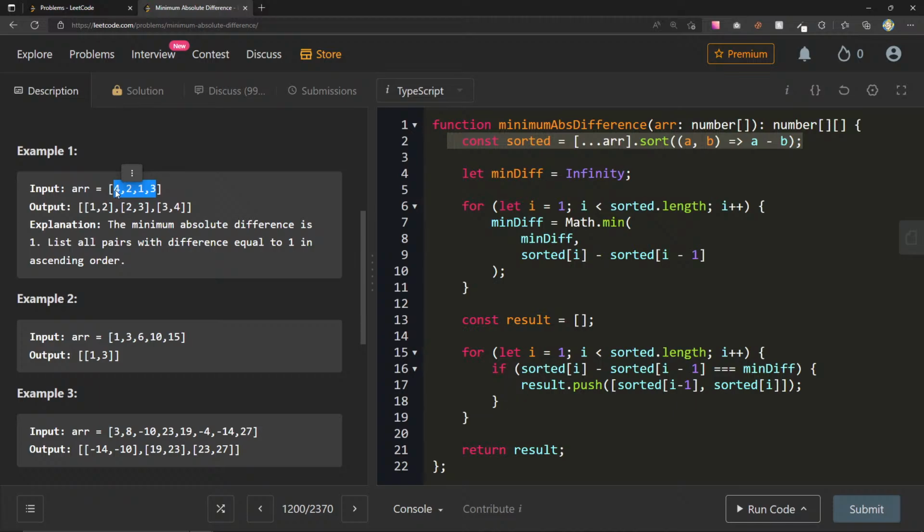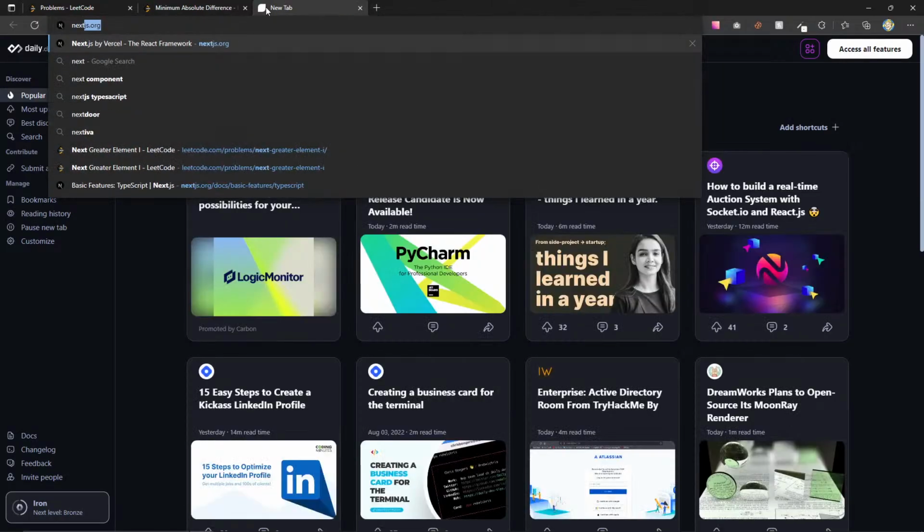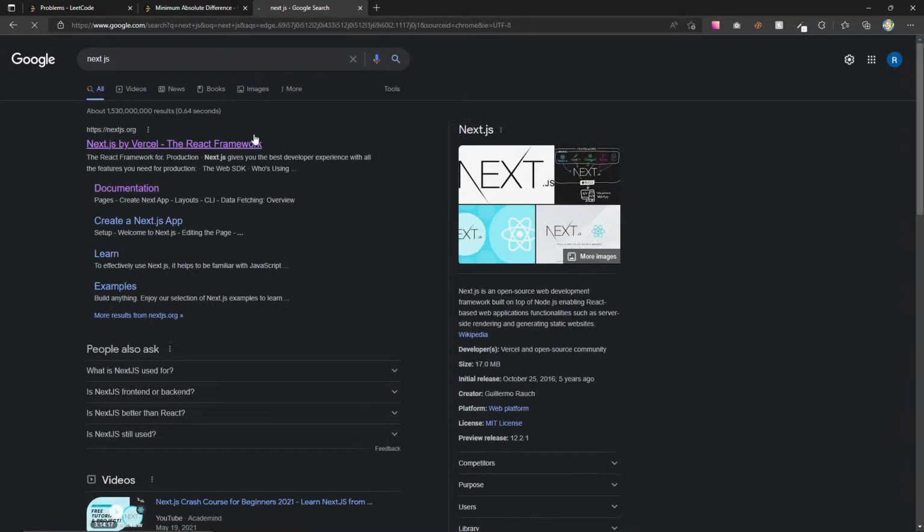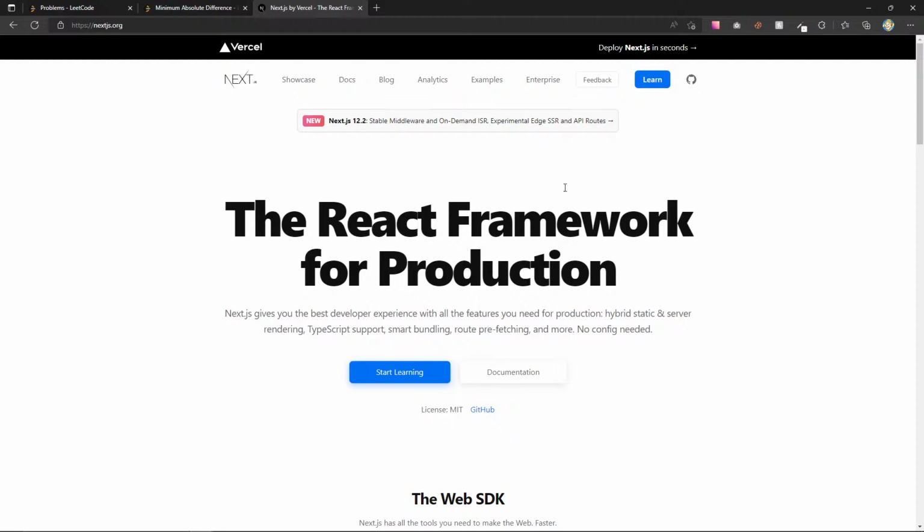For the job market, which would you recommend to current job seekers at the moment? If I had to, I think Next.js is a really good framework to get involved with, because Next.js is still flexible, but it gives you a lot of quote unquote best practices out of the box. And it's a very progressive framework. I mean, the team at Vercel is constantly working on their framework.